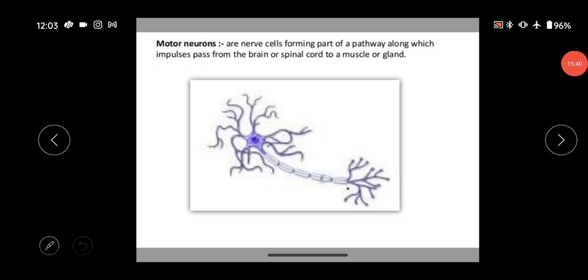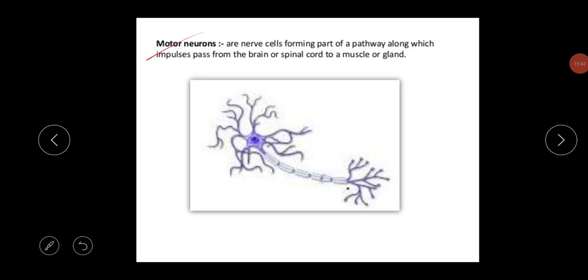Okay. Next thing is the motor neurons. These are the nerve cells forming part of a pathway along which impulses pass from the brain or spinal cord to a muscle or gland. After processing in the brain and spinal cord, the message is carried from the brain and spinal cord to the effector. So this is the basic function of motor neurons.